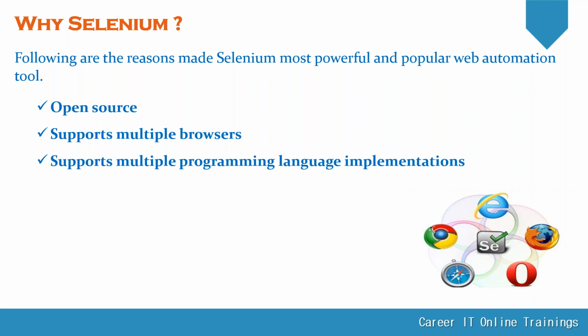But those are specific to one programming language. If you are working with Protractor or Cypress, you are supposed to use JavaScript only. But while working with Selenium, we can use Java, JavaScript, Python, C Sharp, C, VBScript. So many languages you can use.